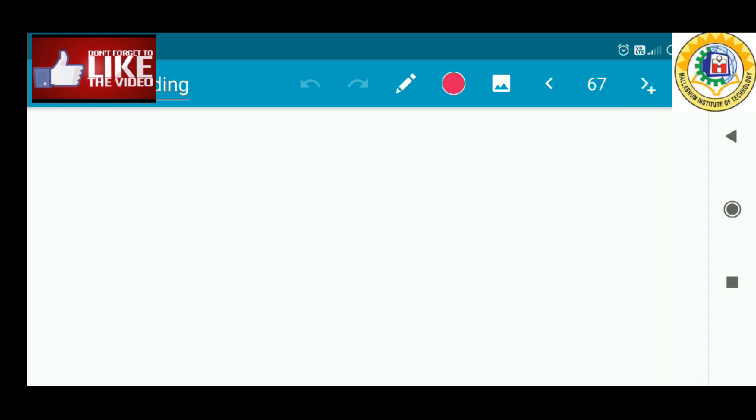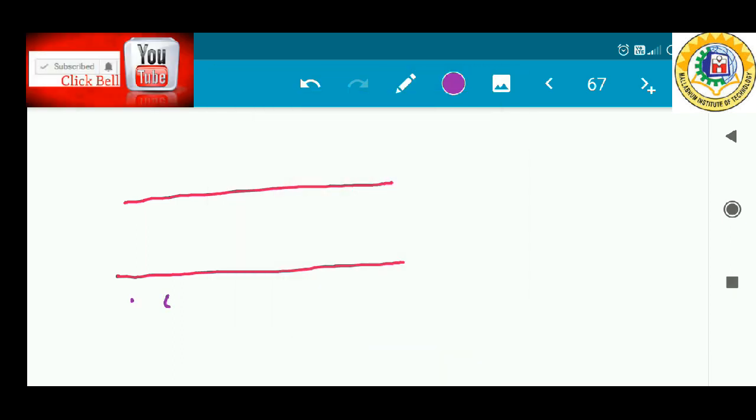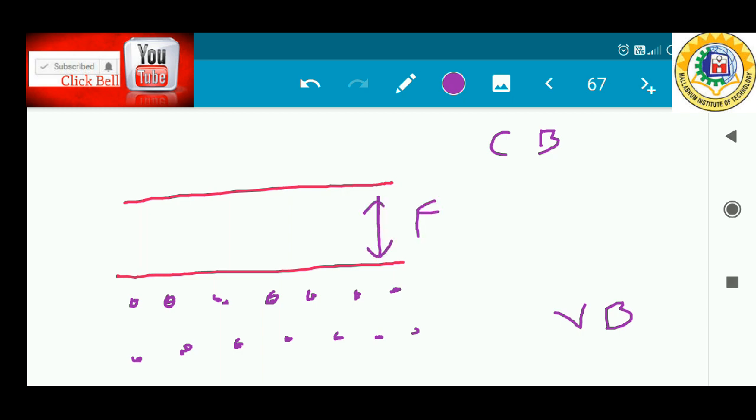Okay, now whenever the optical absorption happens, I am drawing a simple diagram like this. This is your valence band, where the electron actually resides before excitation. This is your valence electron situated within the valence band, and this is your conduction band, and this is the band gap energy of the semiconductor represented by Eg.